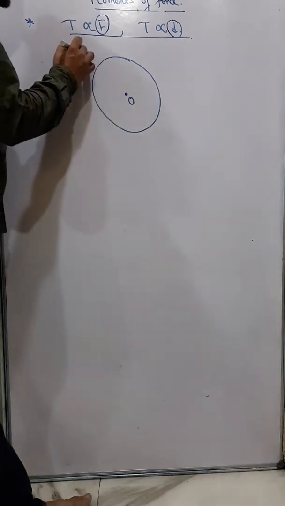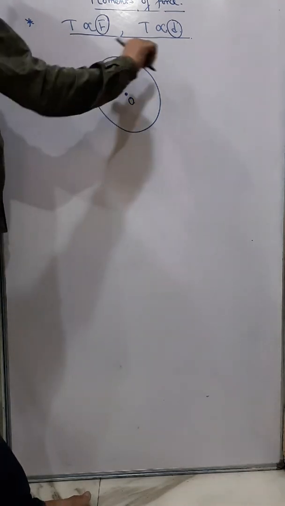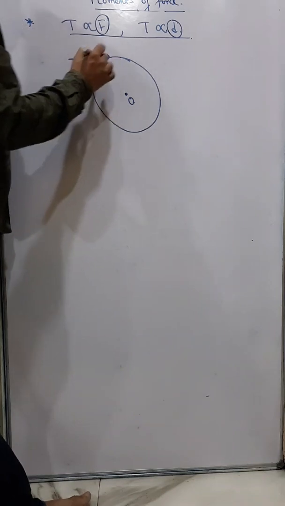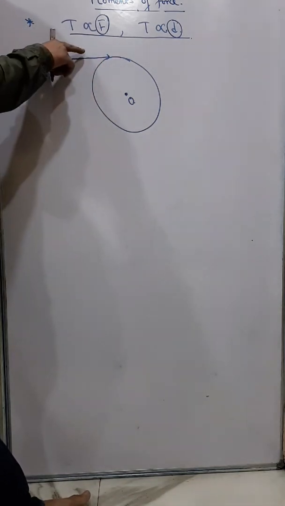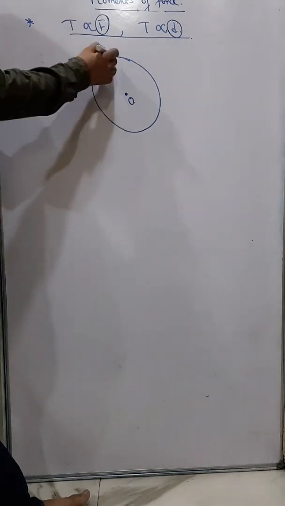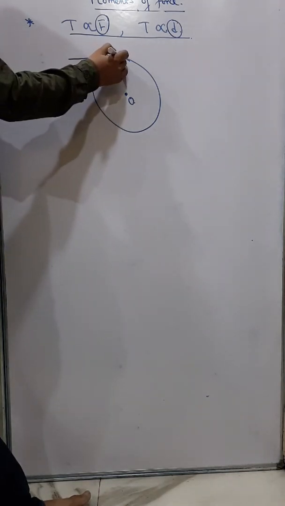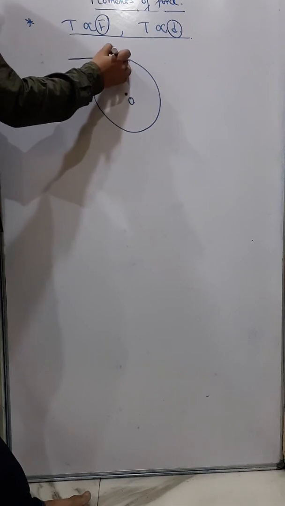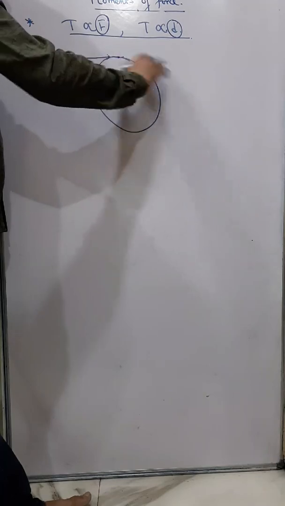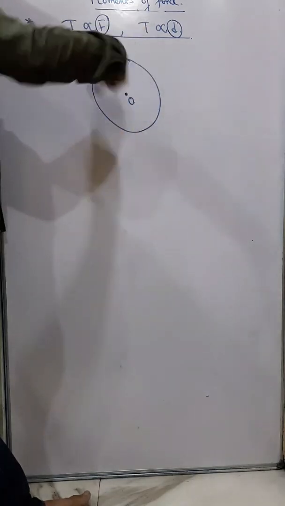Then the best possible point where I should apply a force is this. If I apply a minimum force at this point, at the tangent at this point, then by applying a very minimum force I can rotate this.